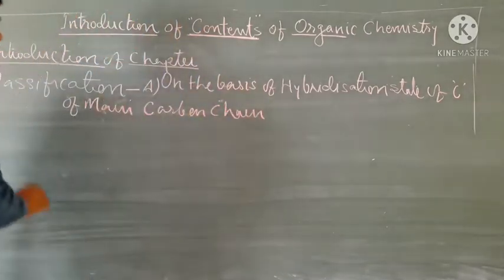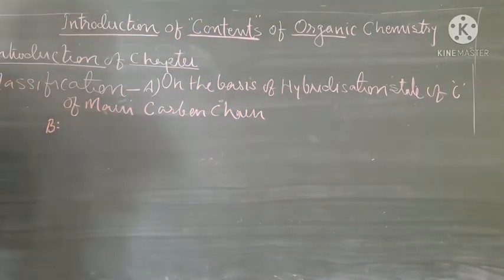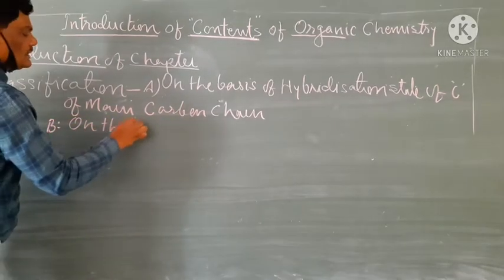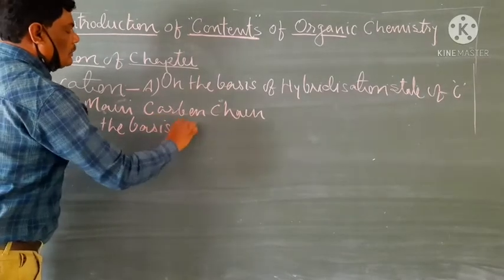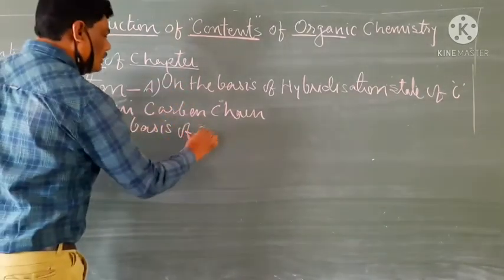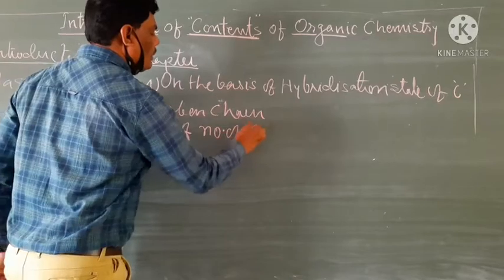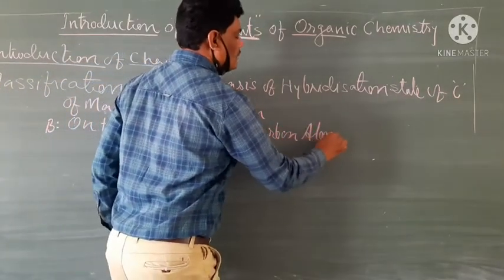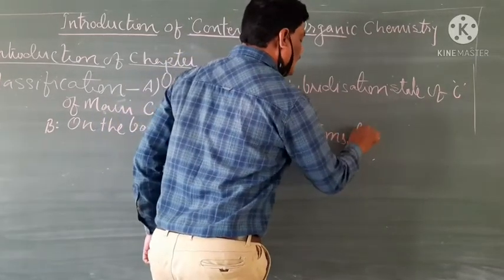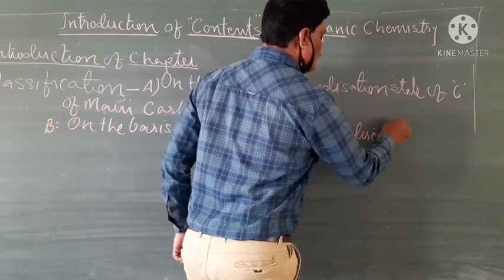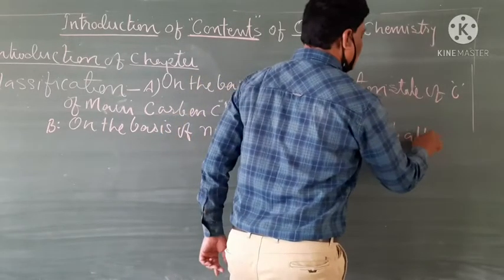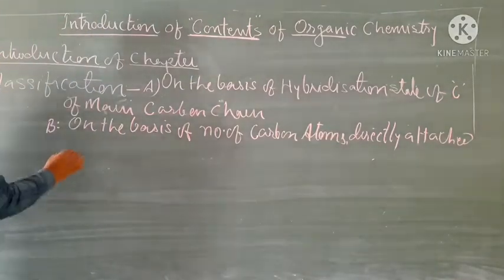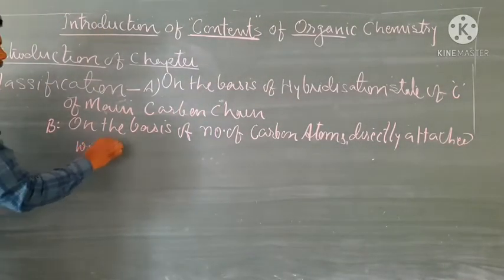Okay, we can also classify the substance on the basis of the number of carbon atoms directly attached with what?